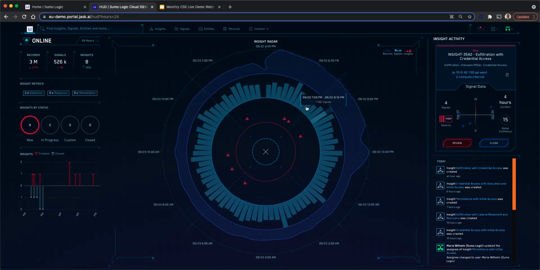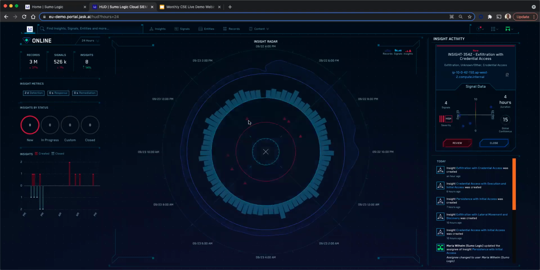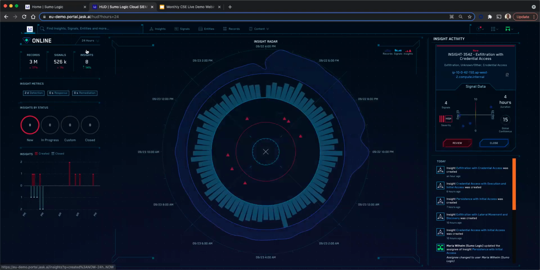The inner circle shows all the signals generated from these records. You can see the various different signals being generated automatically by the system going through all of these records. And in the inner circle, you can see the insights. These are correlated detections from Sumo Logic, showing the critical incidents you need to look into. You don't have to go through all these 526K signals. We have done the job of correlating all of them, so you can go through these 8 insights, which cover all the major security incidents in the last 24 hours.